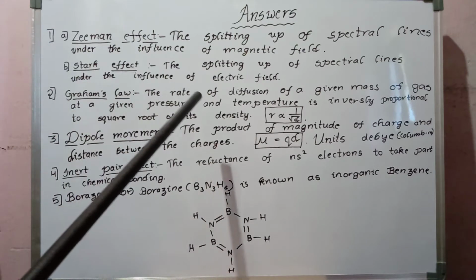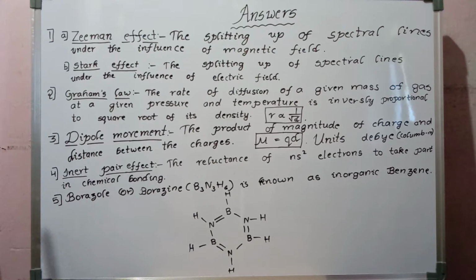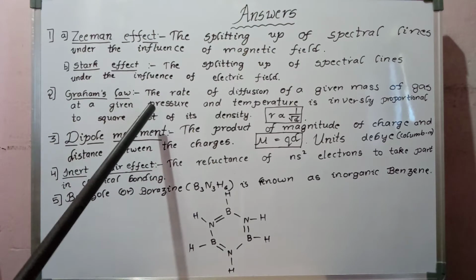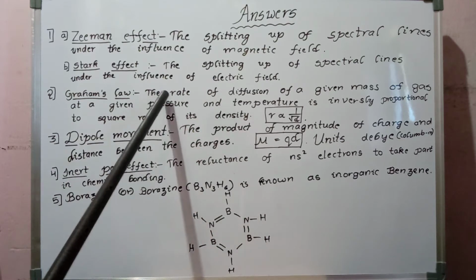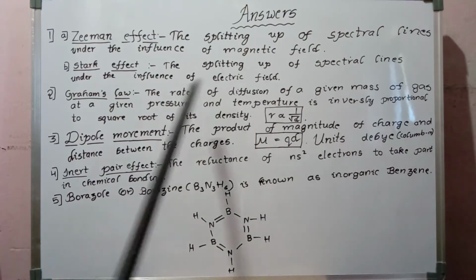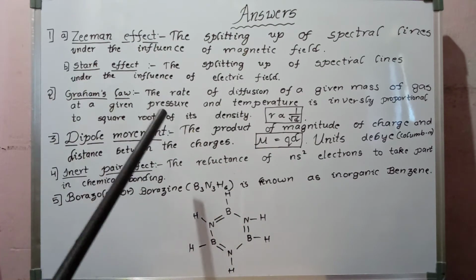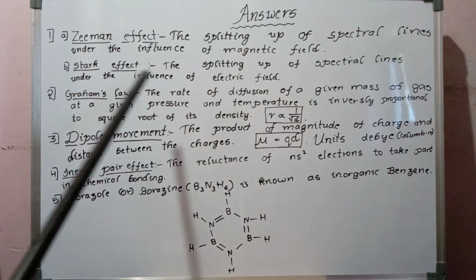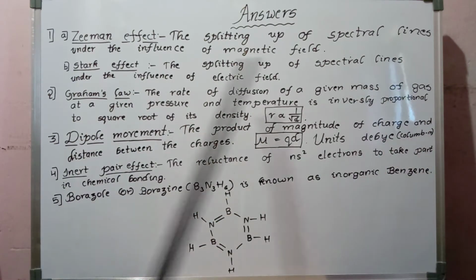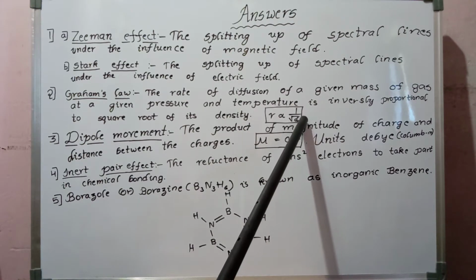In another way, it can also be defined as: under similar conditions of temperature and pressure, the rate of diffusion of a given mass of gas is inversely proportional to the square root of its density. So rate R is inversely proportional to the square root of its density.